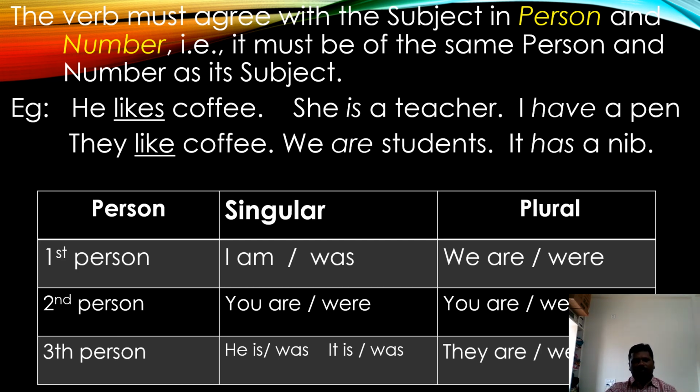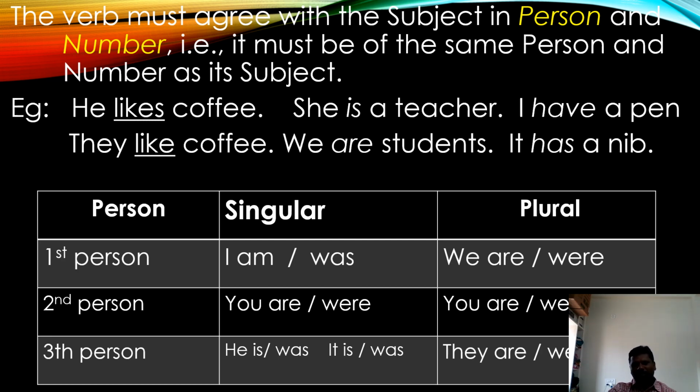So this is the table. First person singular: I am, I was. First person plural is we. We use are or were with we. When we come to the second person, the subject is you. We use are or were with the second person: are in the present tense, were in the past tense. You is also plural, and we use the same auxiliaries: you are, you were. Third person singulars are he, she, it. We use is and was with all third person singulars.